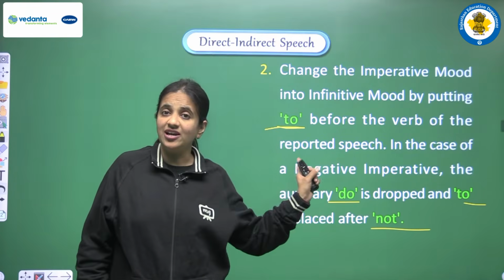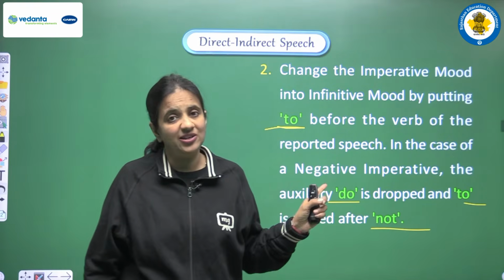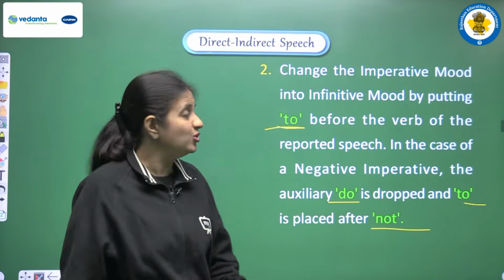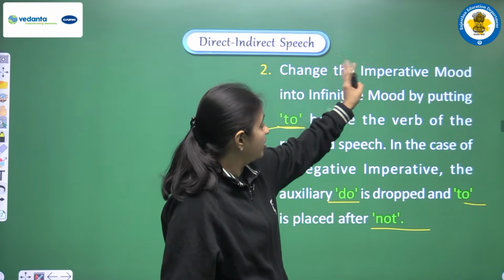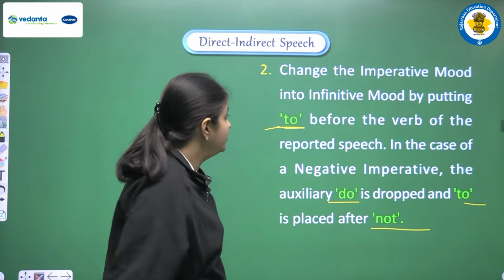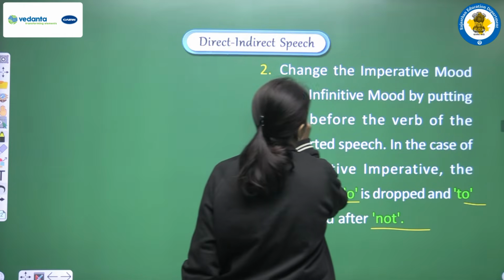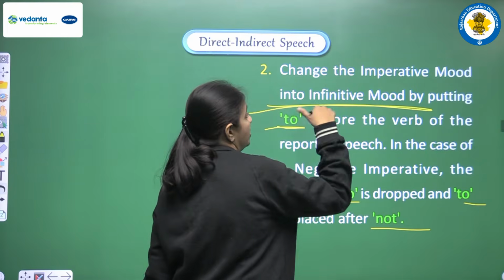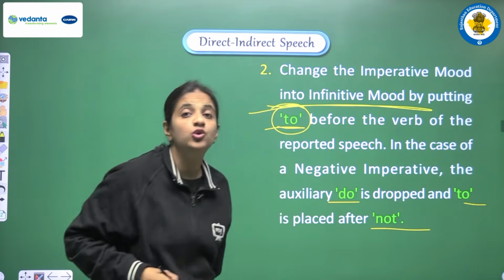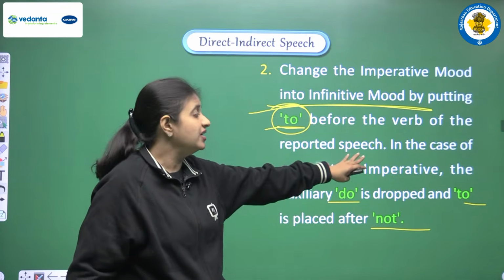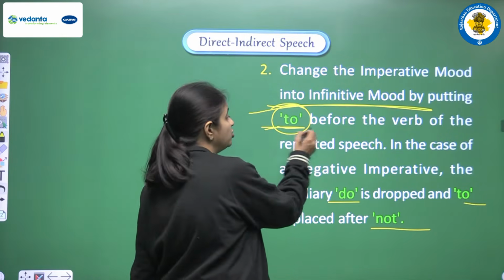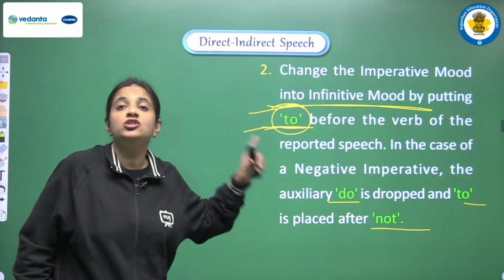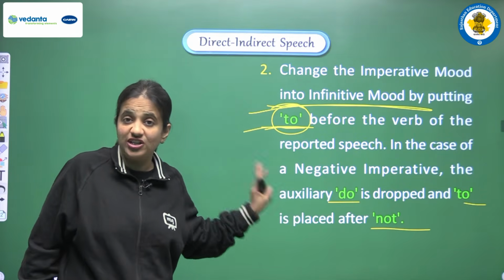Now we are talking about here, in an imperative sentence what conjunction we have to use. So let's see. First of all, whatever mood we are having in the imperative sentence, we have to convert that into infinitive mood, and for that we have to use to before the verb of the reported speech. It means before reported speech we have to use to. It means in an imperative sentence, to is used as a conjunction.